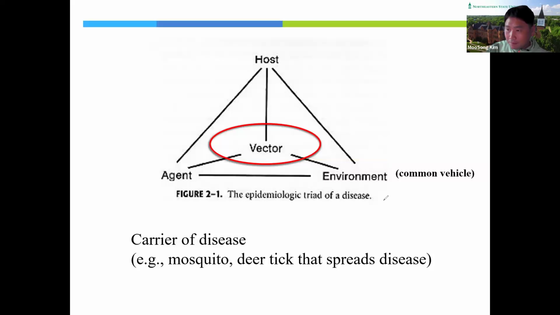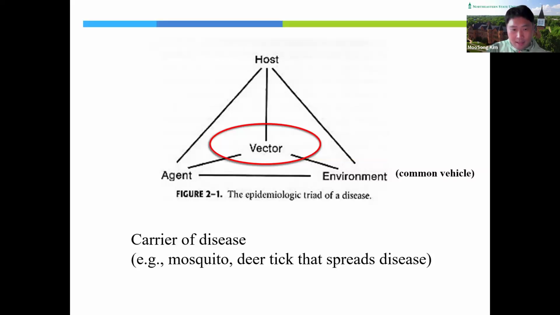But another mode of indirect transmission is factors. Factors carry the disease to the host, especially mosquitoes and deer ticks, which spread disease. So mosquito is one example of these factors. Mosquitoes carry the cause of disease to the host, and that's why the host got sick.